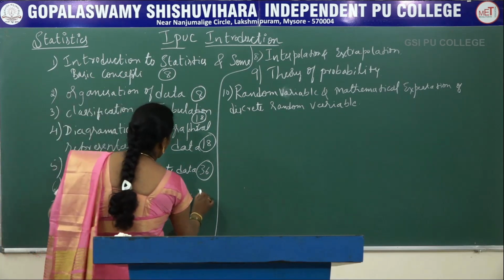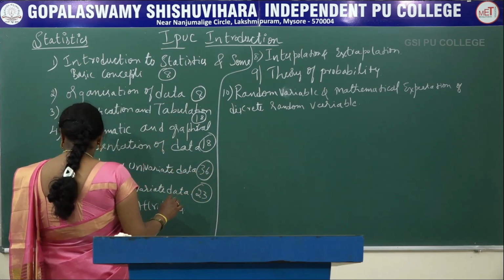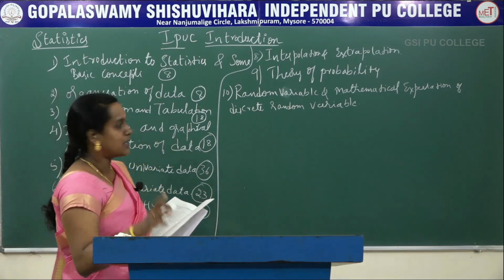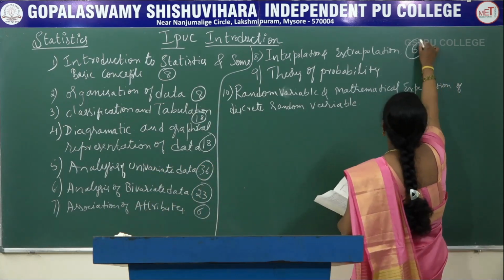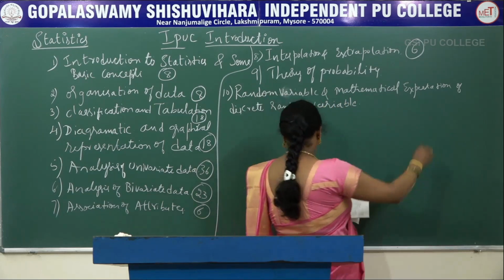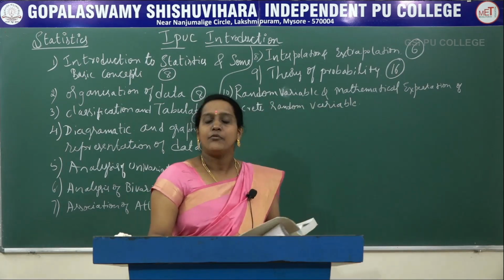The second highest weightage is bivariate data, 23 marks, and association of attributes is 6 marks, with one 1 mark question and one 5 marks question. Interpolation and extrapolation is also 6 marks, one 1 mark question and one 5 marks question. Theory of probability carries 16 marks, with 1 mark, 2 marks and 5 marks questions.